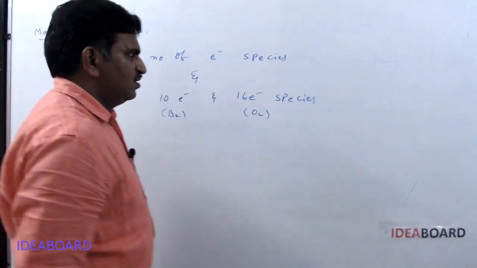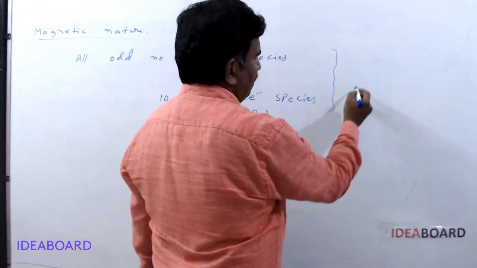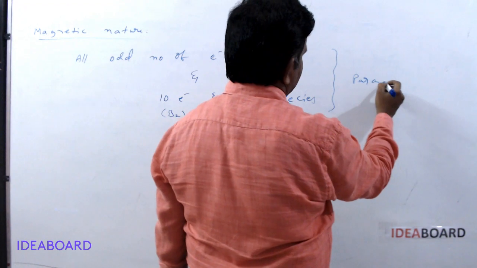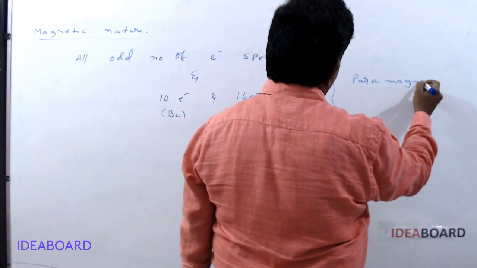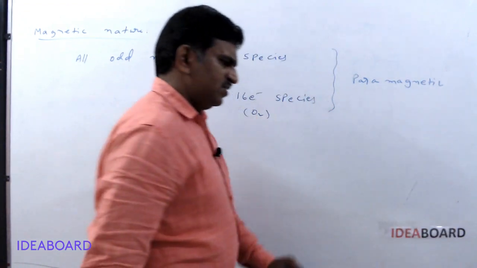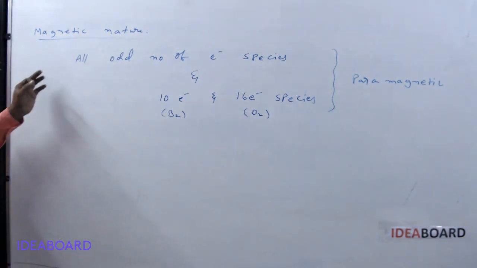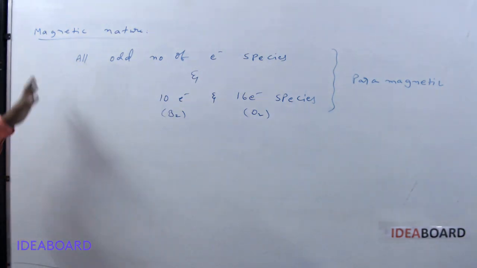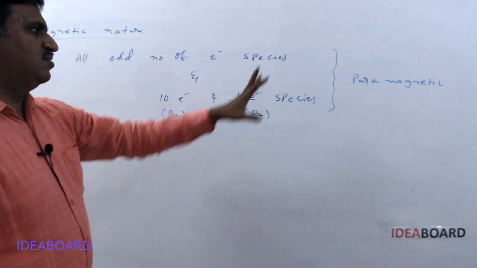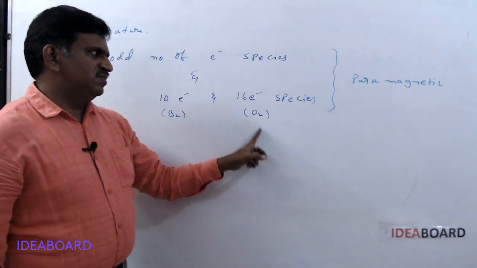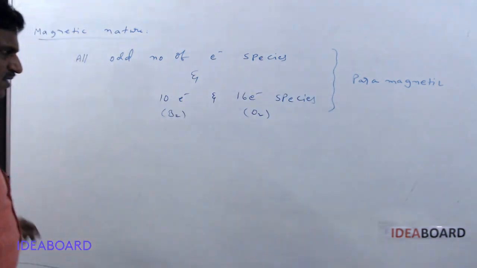Okay, these are always paramagnetic. That is the simple and easiest way. By just going through the number of electrons present in the species, we can write: all odd number of electron species, 10 electron species, 16 electron species are paramagnetic.